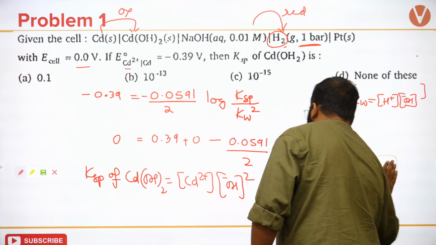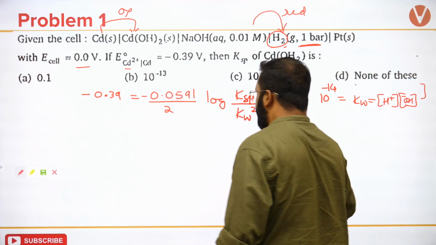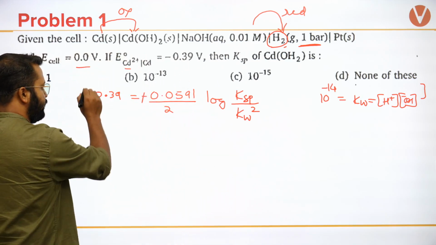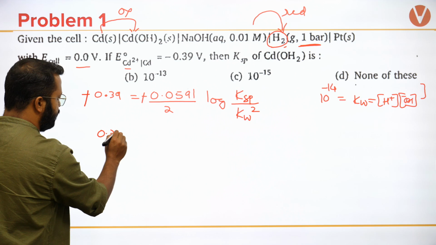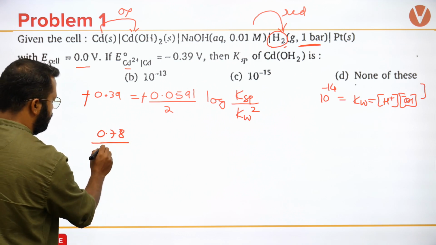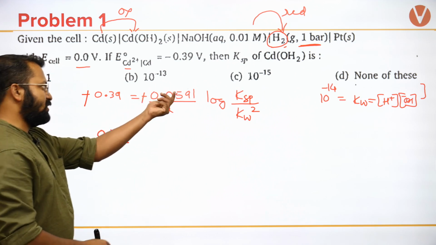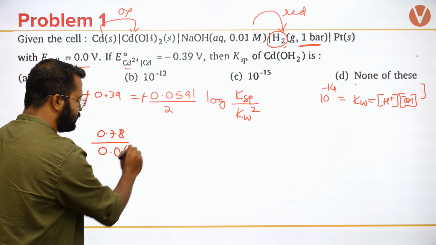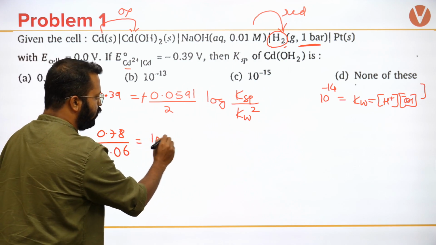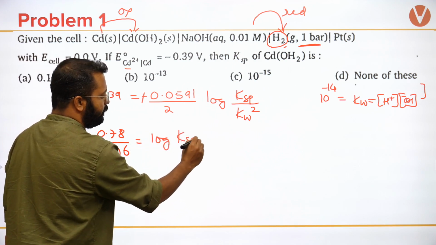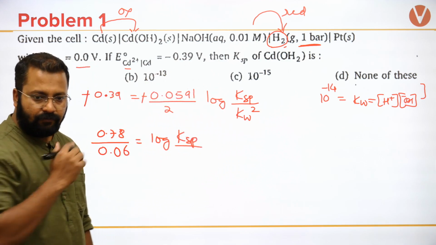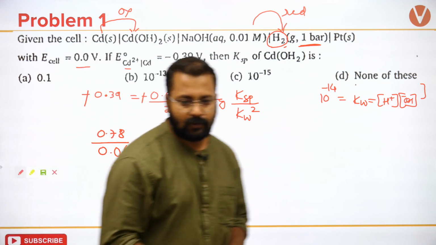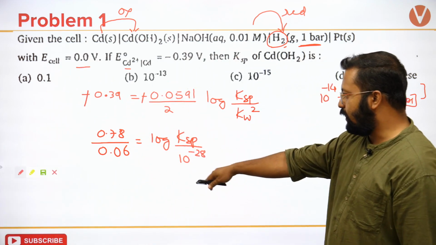It's a very simple way of shortening the equation. So अभी negative negative cancel, ये हो जाएगा 0.78 divided by, I can approximate this to 0.06, which will be equal to log of KSP over KW whole square, and KW whole square will be equal to 10 raised to minus 28.